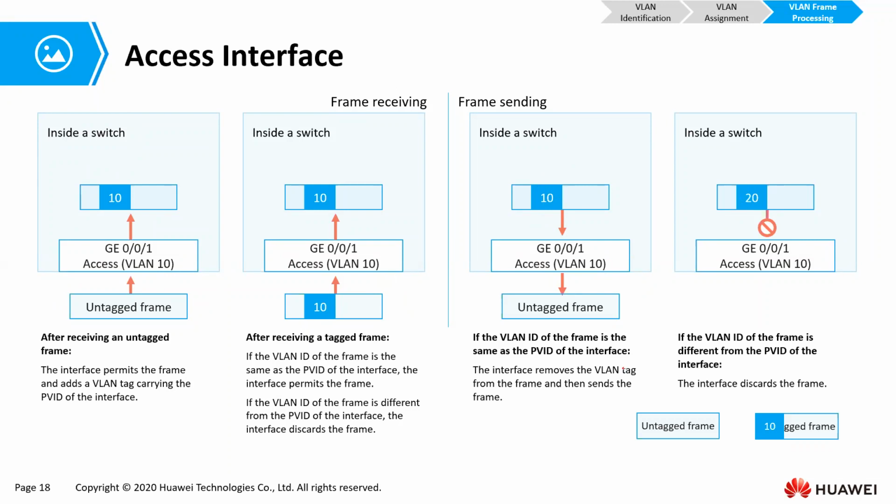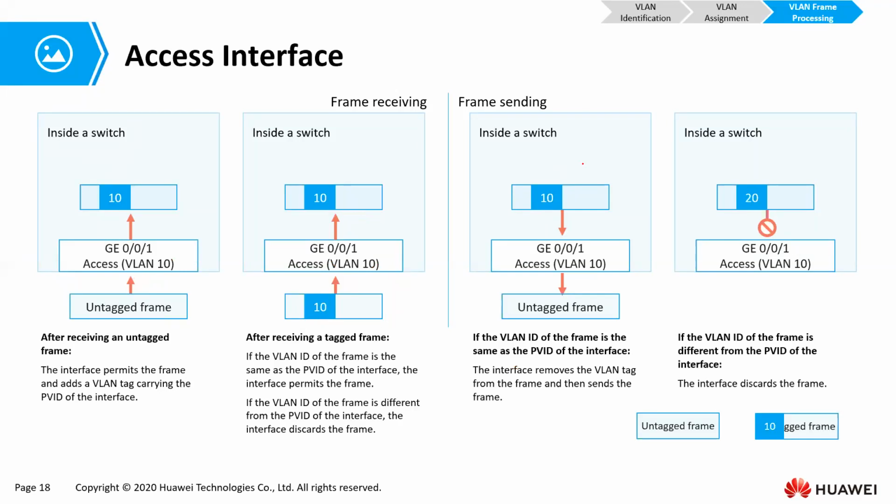So let us look at this again. When it is taking in an untagged frame, it adds the tag, which is equivalent to its port VLAN ID. And what if it takes in a tagged frame that has been tagged with its own port VLAN ID? It permits the frame through without making any changes. Please note that that happens when the tagged frame is tagged with its own port VLAN ID. If it is tagged with a different VLAN ID, it's going to discard it. Are we together? It won't permit it to go through.